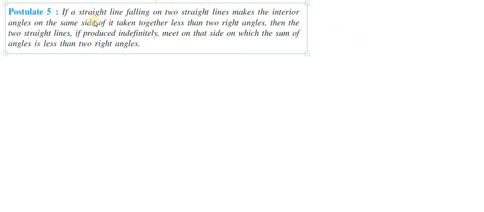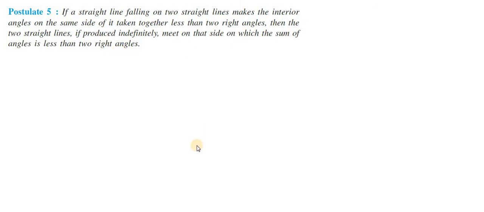Okay, here we have Euclid's fifth postulate, that is, if a straight line falling on two straight lines makes the interior angles on the same side of it taken together less than two right angles, then the two straight lines, if produced indefinitely, meet on that side on which the sum of the angles is less than two right angles.